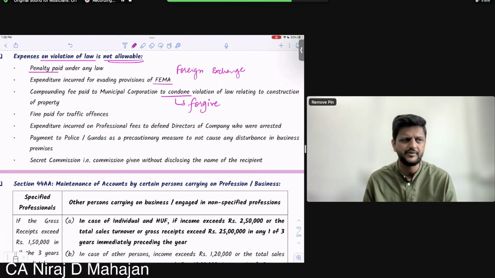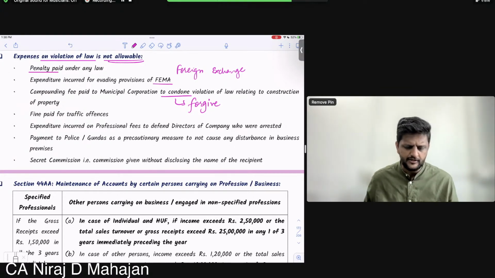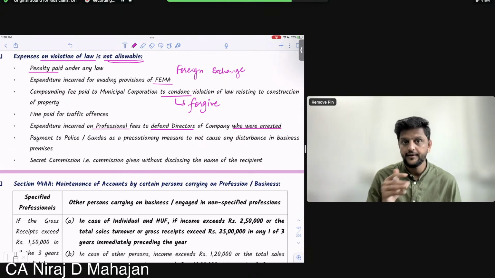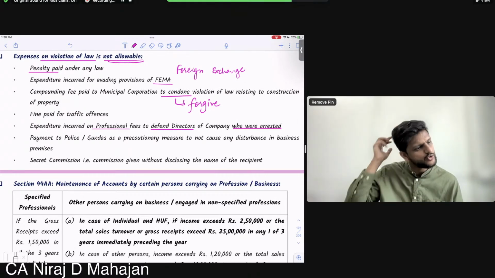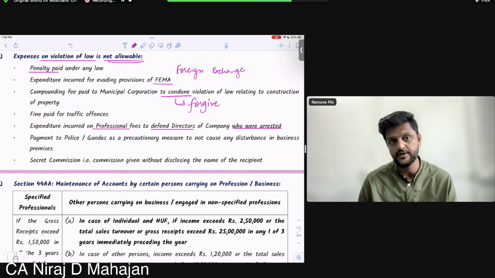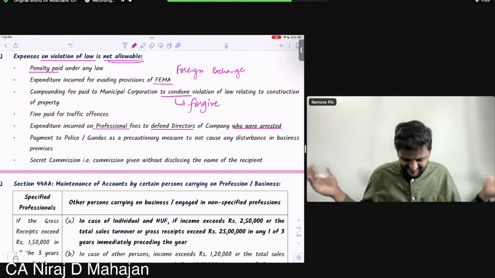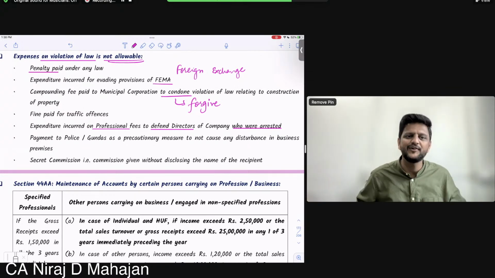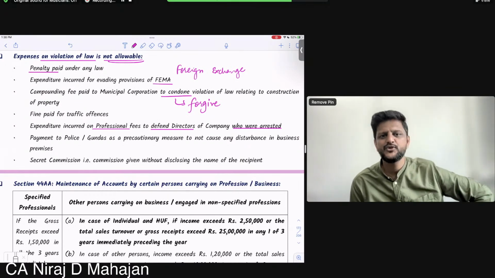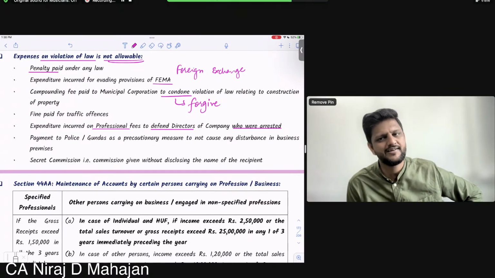Fine paid for traffic offences. Remember, it's a simple example. Then expenditure incurred on professional fees to defend directors of the company who were arrested, not allowed. Directors are arrested, and to free those directors you're spending on legal fees or whatever, not allowed as deduction. Payment to police or gundas. Okay, police are not gundas, but it is an extreme case. Any kind of payment done to police or gundas, as a precautionary measure to not cause any disturbance in business premises.